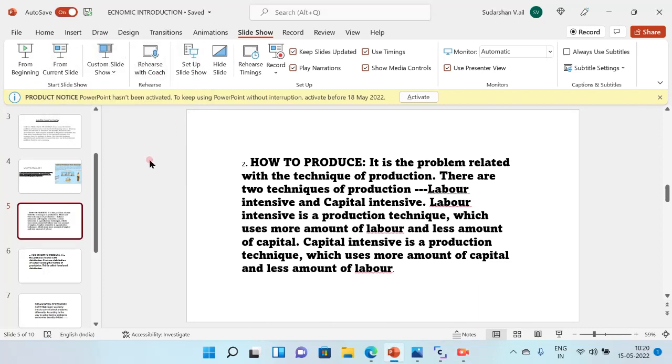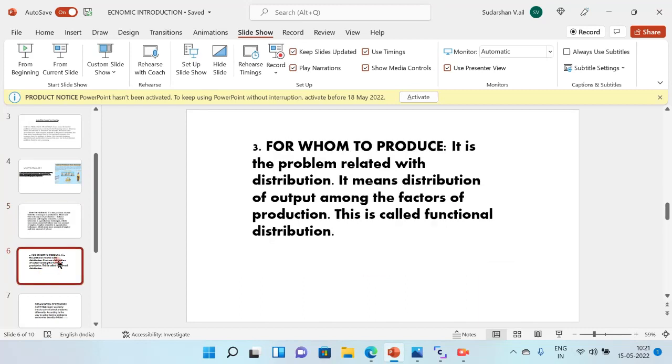Next we can move to the third problem faced by an economy: for whom to produce. It is a problem related with distribution, the distribution of output among the factors of production. This is called functional distribution. For further explanation, the producer always produces goods for a certain part of society, like a backward society or a high class society.